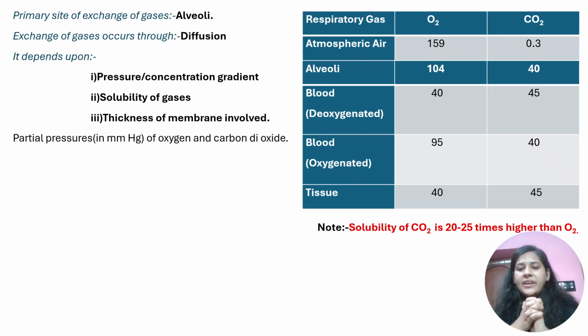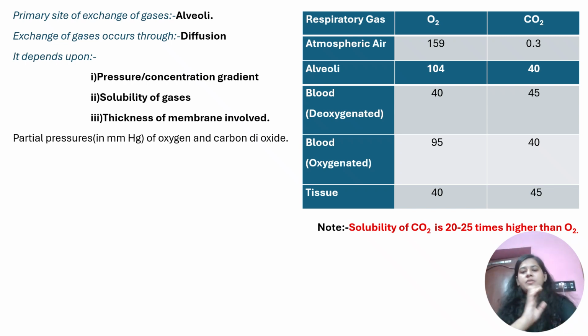When you speak about carbon dioxide in the atmosphere, we know it is very less in quantity, so it's 0.3. Again, you can read the rest as 40, 45, 40, 45. So 45 will be deoxygenated. Where will the value of carbon dioxide be more? Of course, in the deoxygenated blood and the tissue, so there it is 45, 45. Where will it be less? It will be less in the alveoli and in the oxygenated blood, so it is 40 in alveoli and 40 in the oxygenated blood.